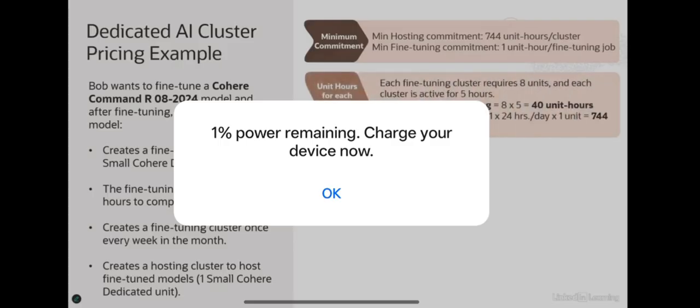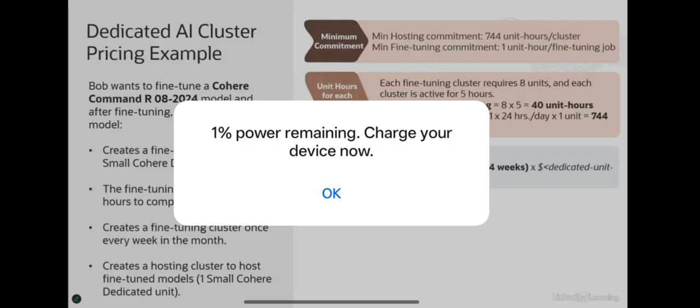So now let's look at his particular requirements. The fine tuning cluster requires 8 units as we discussed for this particular model. Some other model could be something else. And each cluster is active for 5 hours. So in total he requires 40 unit hours for fine tuning. Hosting, as we said, runs for the entire month, so you require 744 unit hours. And you can host multiple models in the same cluster as we have looked at in the previous lessons.